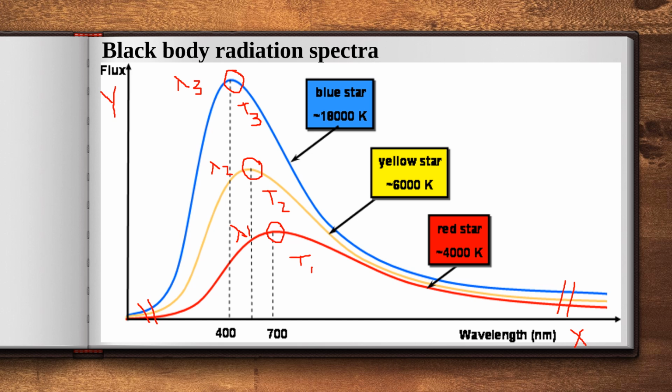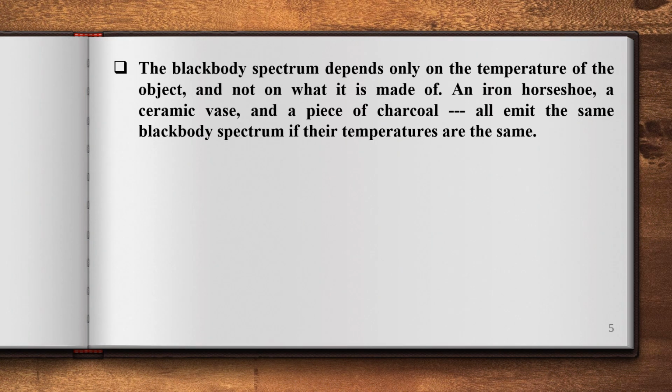For example, when you take the iron material or the charcoal or the ceramic, if you give the same temperature, we can observe the spectra is also similar. So these are the observations from this diagram. The first point is that the black body spectrum depends only on the temperature of the object and not on what it is made of. An iron horseshoe, a ceramic vase, a piece of charcoal all emit the same black body spectrum if their temperatures are the same.